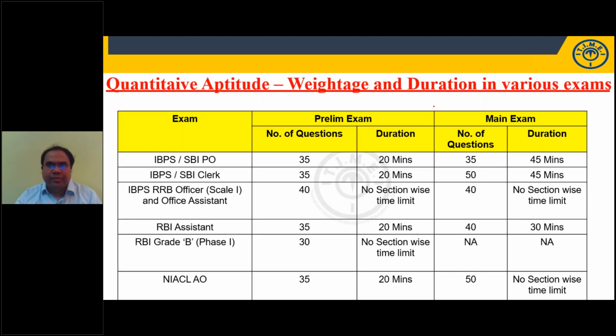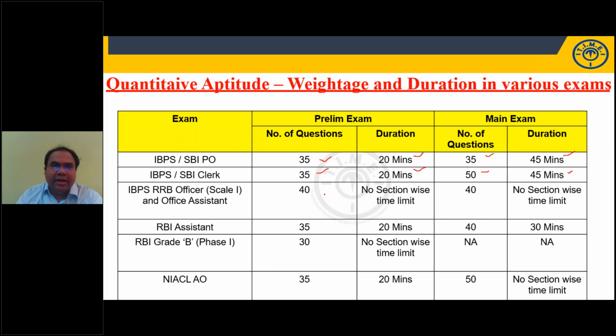Right, students? You can look at the weightage and duration in various exams. As you can see here, for IBPS and SBI PO prelims, you have 35 questions and 20 minutes. Each section is separately timed. If you look at the main exam, you have 35 questions in 45 minutes. Similarly, IBPS clerk prelims has 35 questions in 20 minutes, and the main exam has 50 questions in 45 minutes.